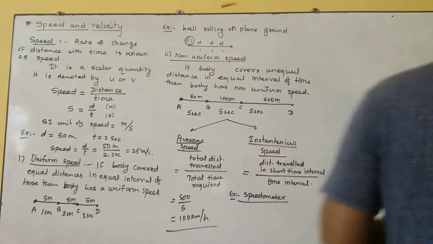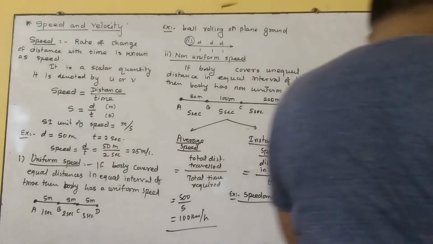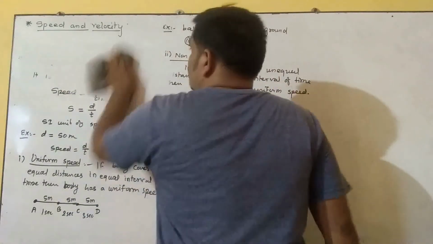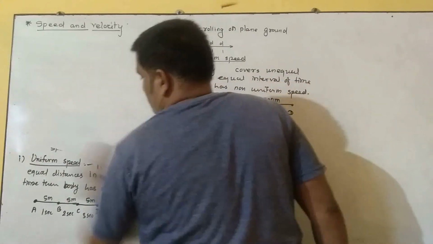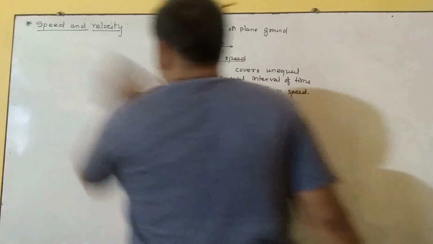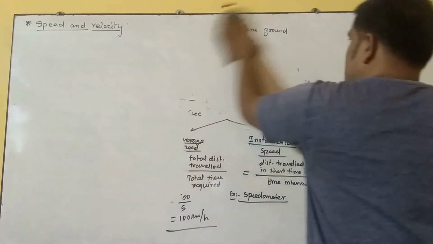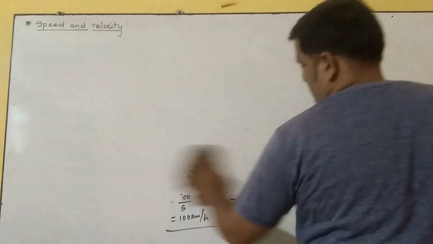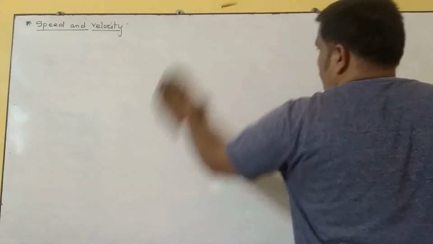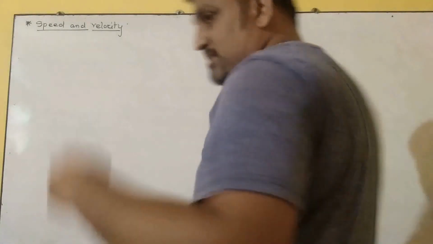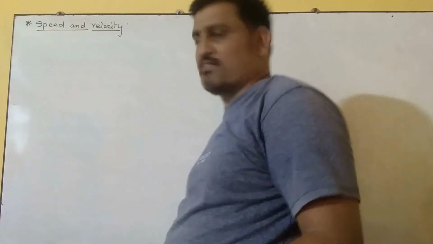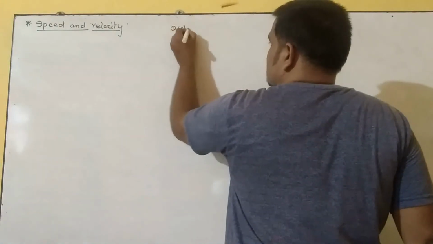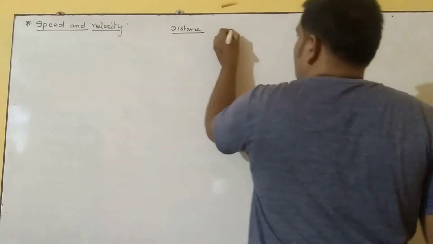Now let's start with velocity. As we discussed distance and displacement, it is the same here with speed and velocity. Speed is a scalar while velocity is a vector, just as distance is a scalar and displacement is a vector. Same way over here. Here I can show you, if I say distance, and here I say displacement,